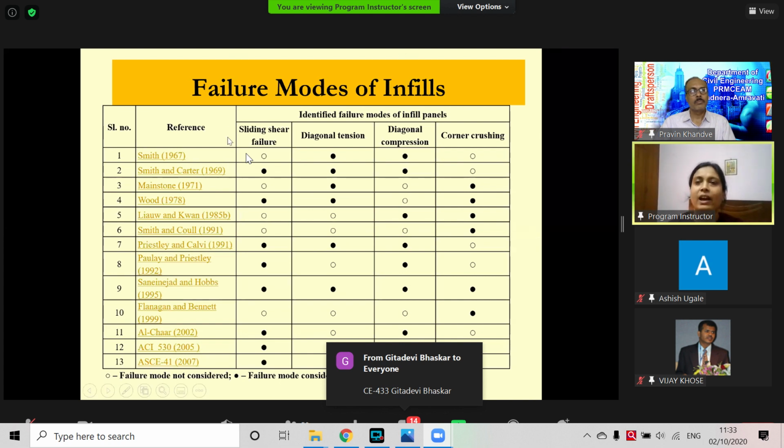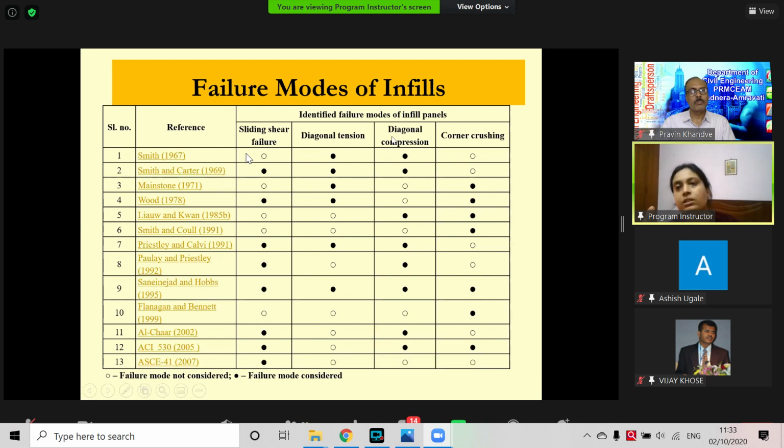To find that out, I have accumulated all the available sources and have seen there are 4 distinct failure modes of the infill panels. Those are sliding shear, as I said, and flexural yielding of the column, which happens because the mortar layer is very weak. When lateral force is applied, it slides and hits the adjacent column.